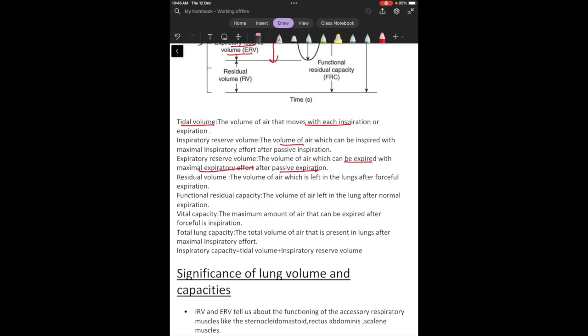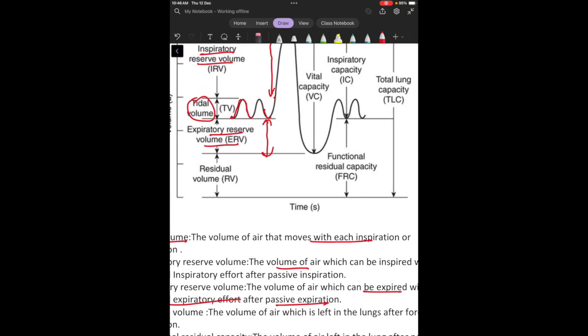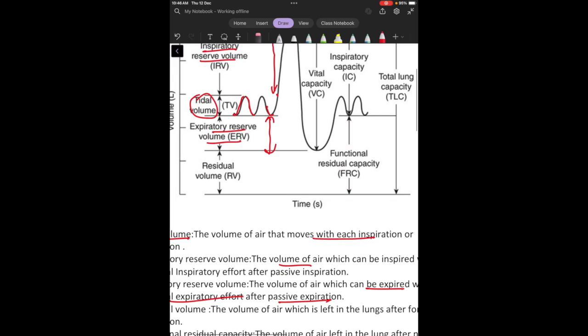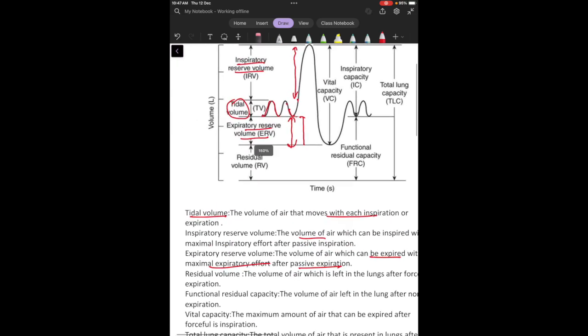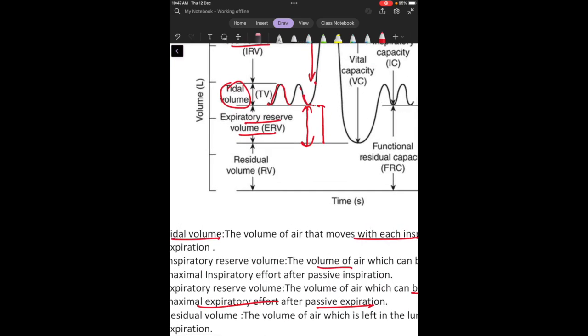And if I talk about the residual volume, then the volume of the air which is left in the lungs after forceful expiration. If a person is at rest and he chooses to expire forcefully, then he will take an inspiration and then he will expire, and then after that if he tries to expire forcefully, then he will exhale out the expiratory reserve volume. Then what is left? The only volume that is left is the residual volume, and that is never expired out, because if we take out all the air from our lungs, then our lungs will collapse. Some air is required to maintain the patency of lung, and this volume is also not involved in the exchange of gases.